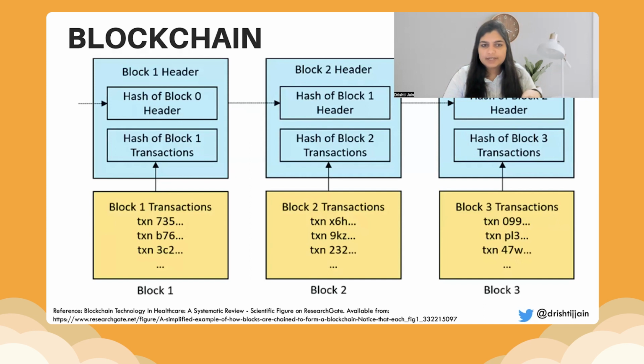And if you see, there are different transactions in the first block. All of this creates the hash of the first block transactions, which is stored. And this hash is also kept by the second block. What this helps in is to keep it in a sequence. We get to validate if it is a correct block being stored. And this is then circulated as a copy to every other node in our network.